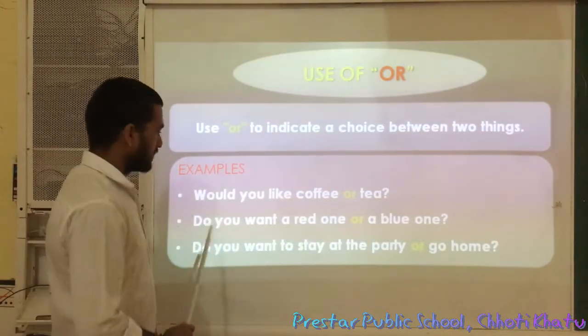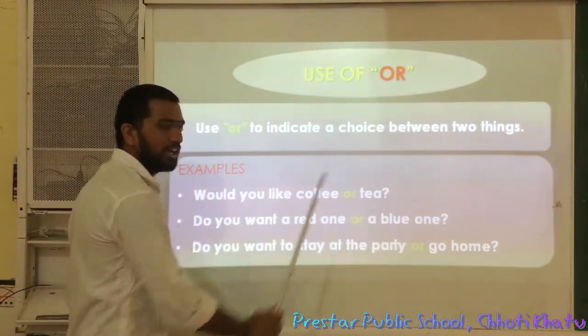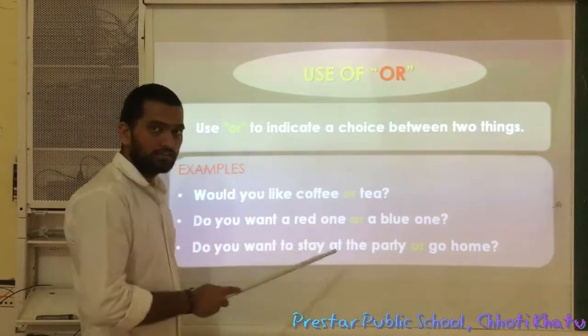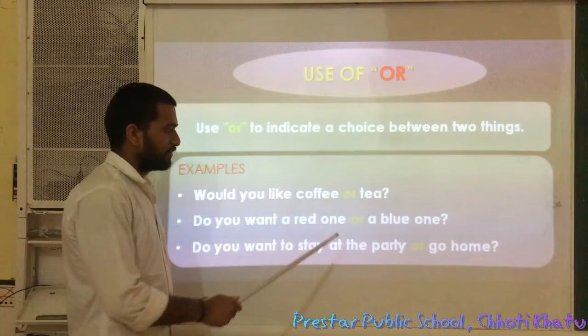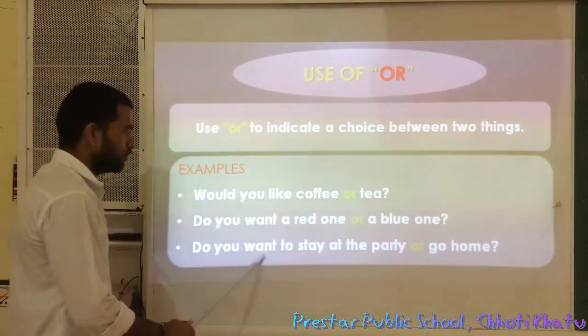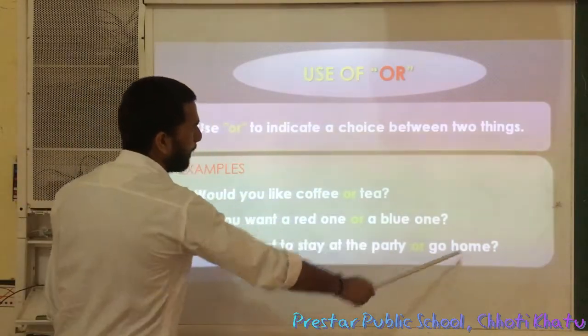Okay. Next, do you want a red one or a blue one? It means there is a choice between these two things, either a red one or a blue one. So to indicate this type of situation we use "or". Next, do you want to stay at the party or go home?